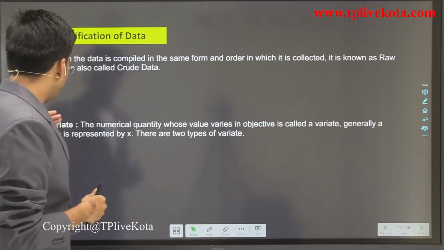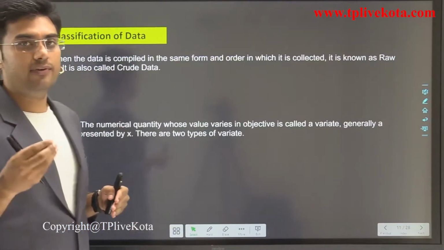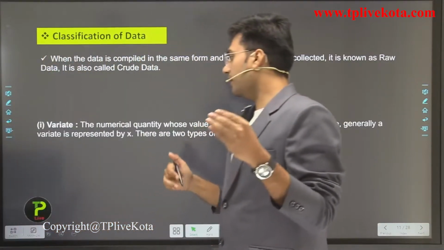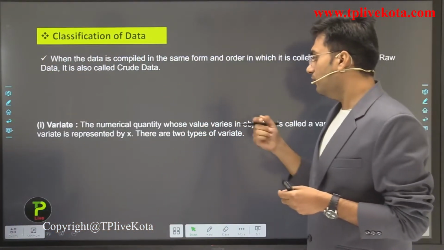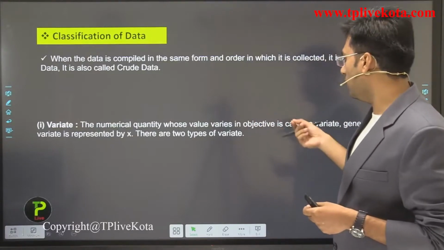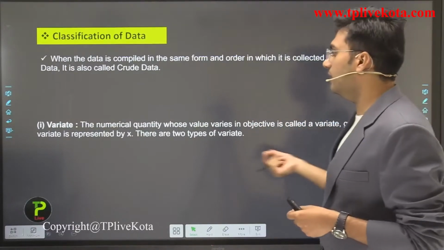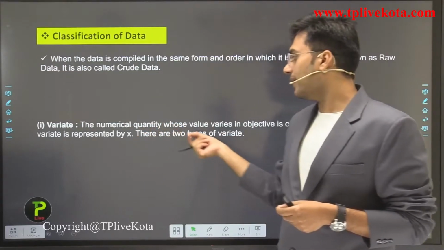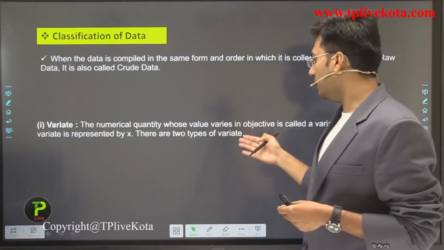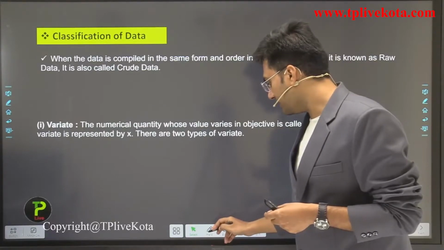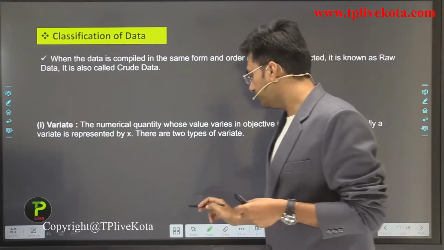Now after this, let's discuss what is a variate. What is a variate? The numerical quantity whose value varies in an objective is called a variate. Generally a variate is represented by x. There are two types of variate. Now first of all, let's discuss what is a variate.